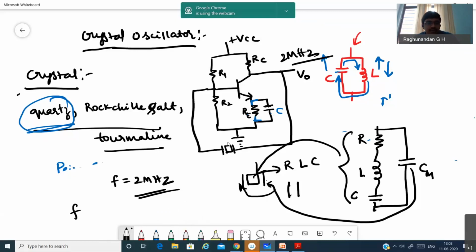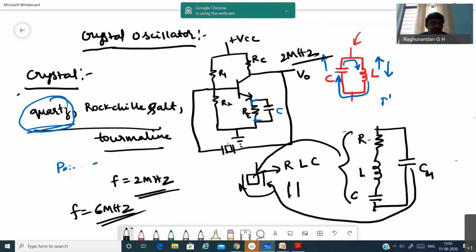Suppose you connect a 6 megahertz crystal; the frequency is printed on the crystal itself when you buy it. If you connect it, when a signal is passed through it, because of the piezoelectric effect, it is going to produce a frequency of 6 megahertz. If you use a 10 megahertz crystal, it produces 10 megahertz, and the same process happens.